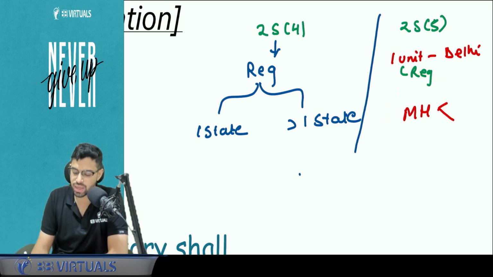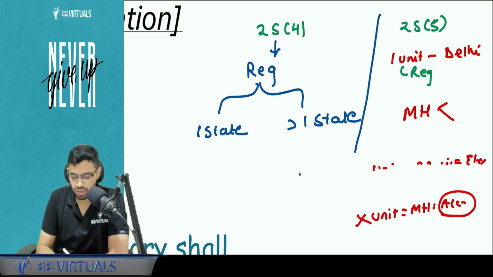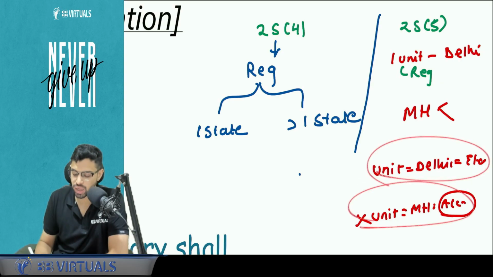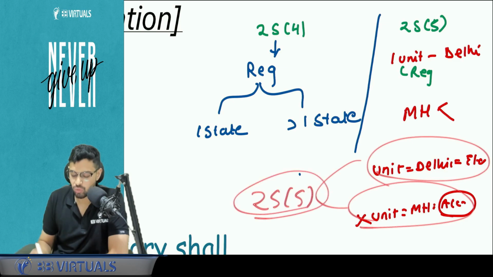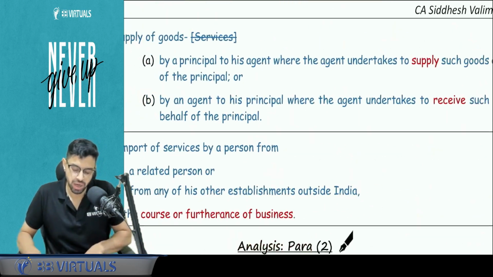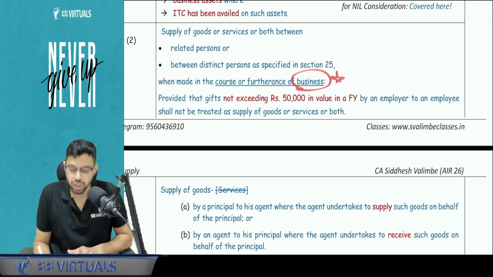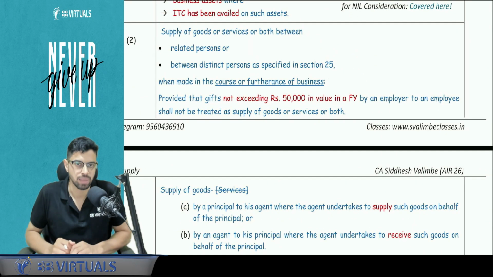Is it clear? I will give you one example. Let's say I have one unit in Delhi which deals with my electronic business, and I have one unit in Maharashtra which deals with alcoholic liquor for human consumption. So because this is a non-taxable supply, I have not obtained registration for Maharashtra, but this is registered. So in that case, these both are under 25 subsection 5. What is the implication of distinct person? The supply between them of any goods and services will be covered under supply without consideration. Only condition is that business condition should exist. So it should not be something in personal capacity.